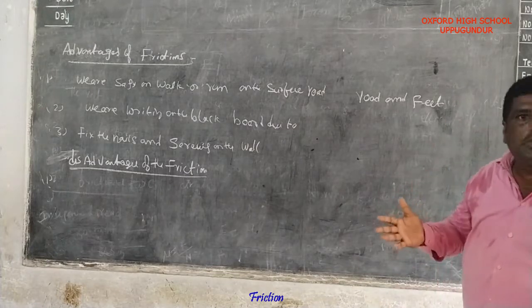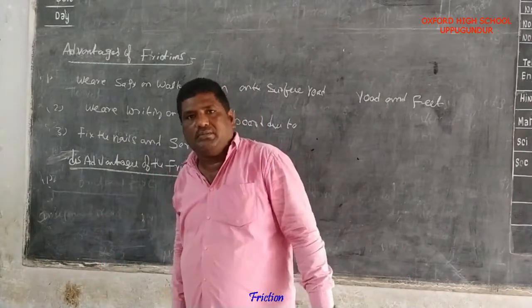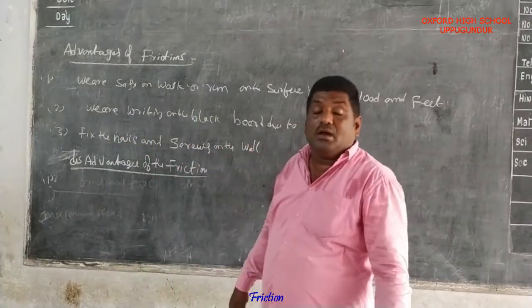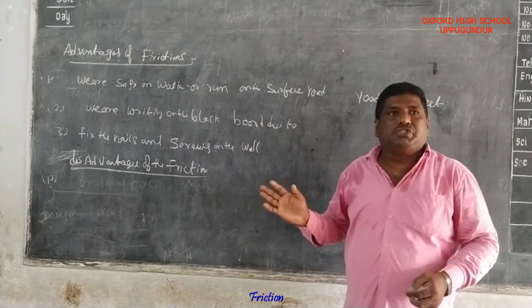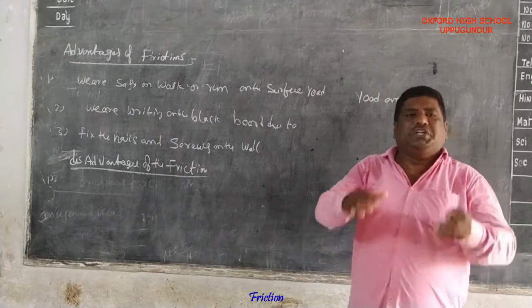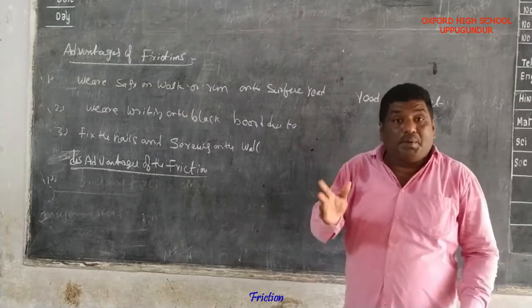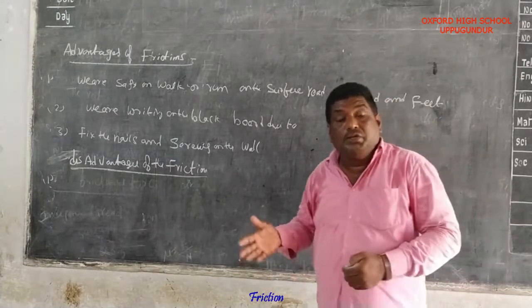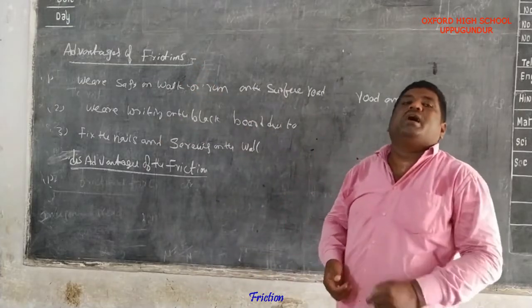Next, a large amount of heat is produced in the machine due to friction. Next, engine power mostly decreases due to friction. Next, machine parts wear and tear due to friction.